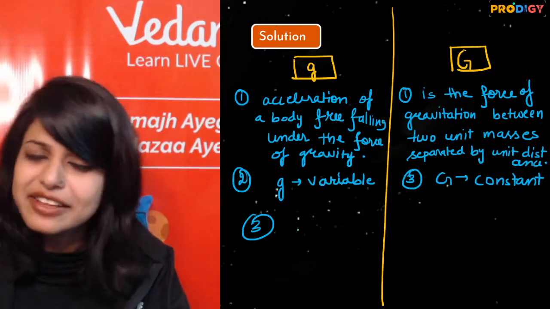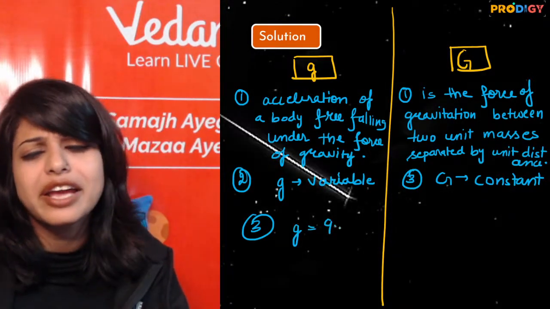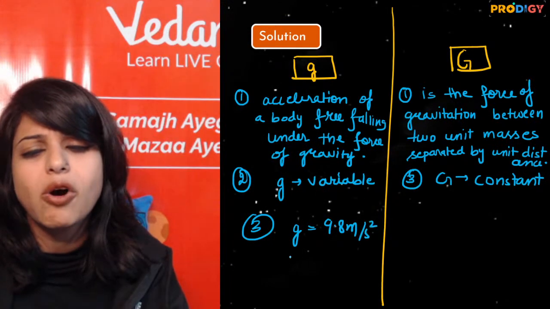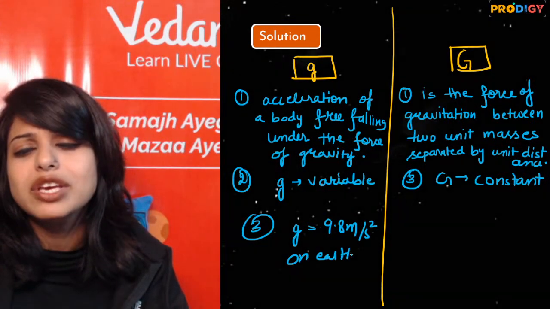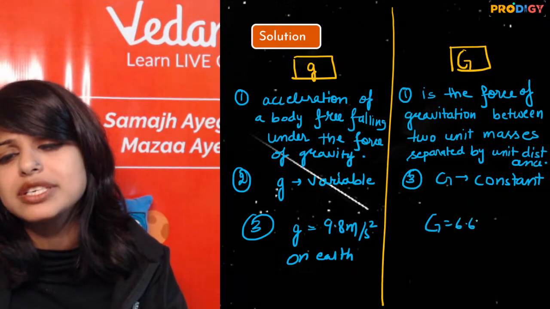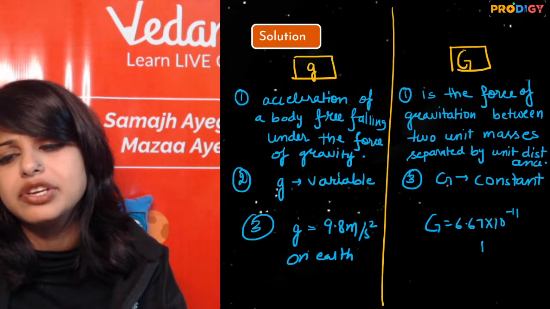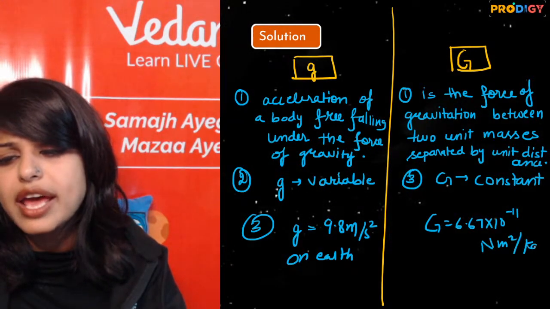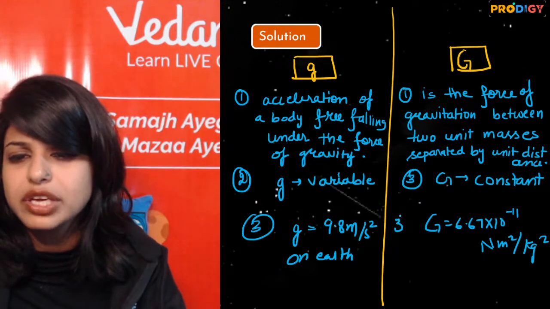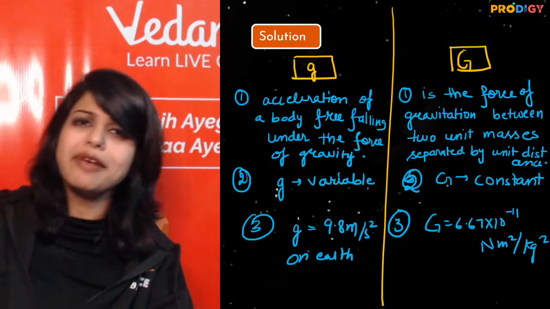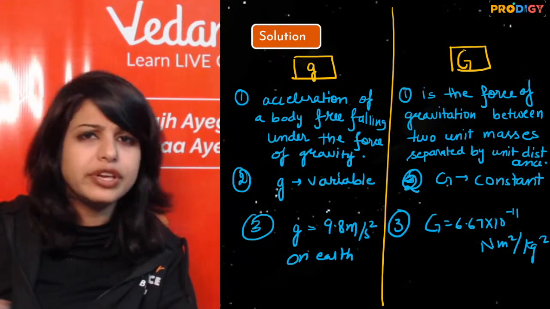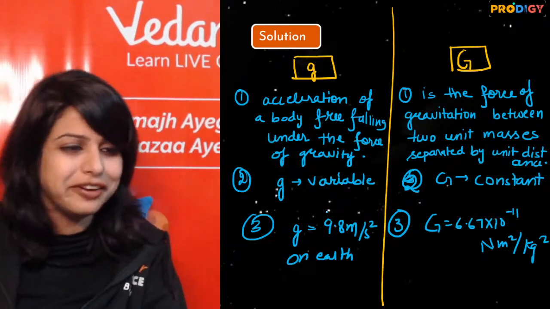Then you can write the value. Yes, okay, this one is 9.8 meter per second square on earth, but we have capital G as 6.67 into 10 raised to power minus 11 Newton meter square per kg square anywhere and everywhere in the whole of the universe. Right? That's done. We got our 3 marks. 3 differences, the 3 marks question is done.